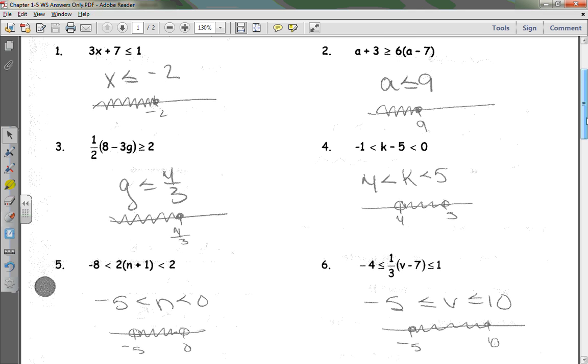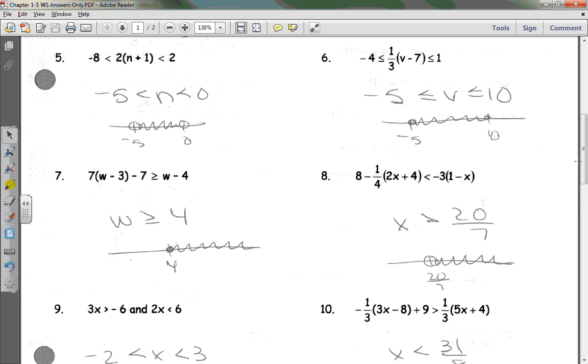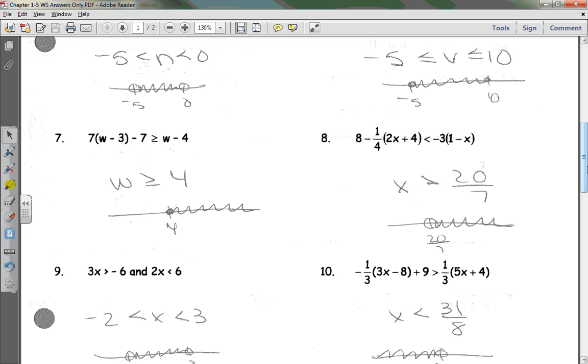Okay, I'm going to scroll. There's 5 through 10 there. You should be marking them wrong if they're wrong. You may jot down the correct answer, but if your work does not match that answer, you will not get credit for it. Do we all understand that?